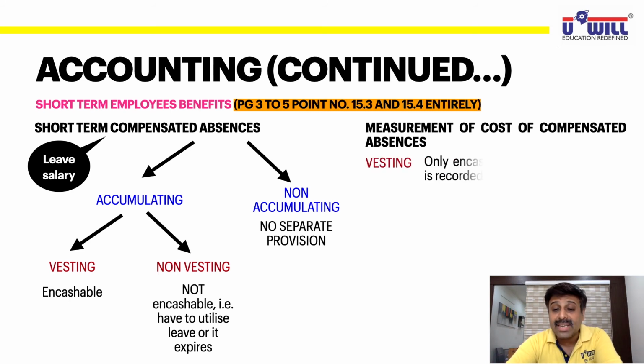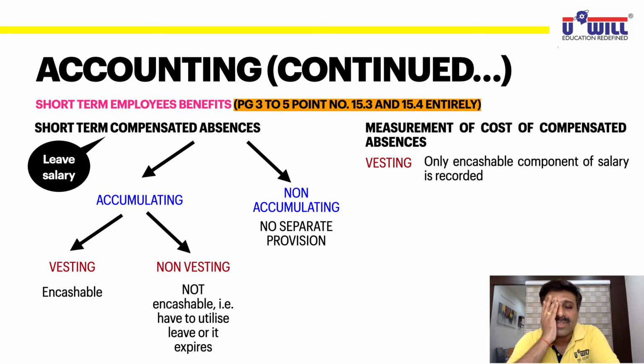In case of vesting, only encashable component of salary is recorded. Now, what do you mean by encashable component of salary? Suppose you earn salary of 1 lakh per month. But that includes 70,000 basic salary, 10,000 dearness allowance, so 80,000. Then 5,000 of medical allowance, so 85,000, and 15,000 of perquisites. Perquisites like house accommodation facility is given, traveling facility is given, car facility is given. So it comes to 1 lakh.